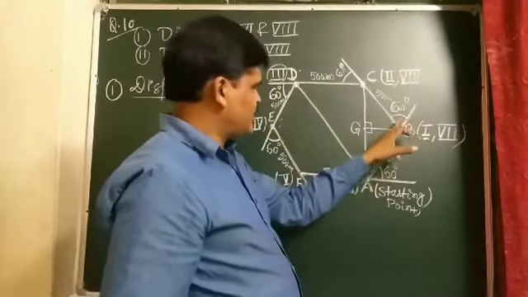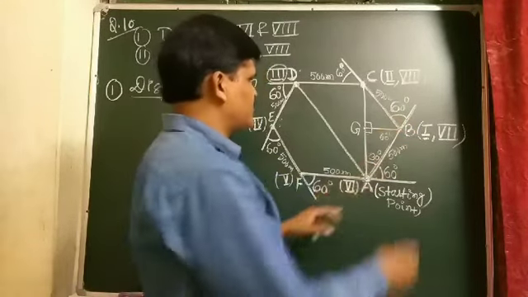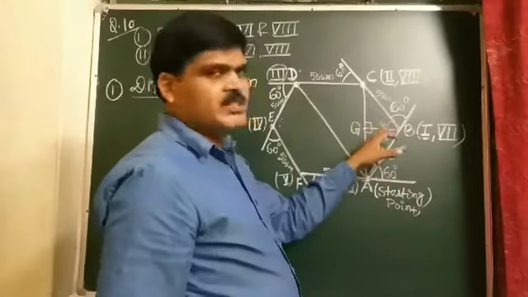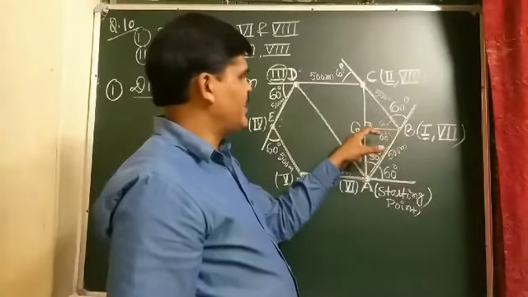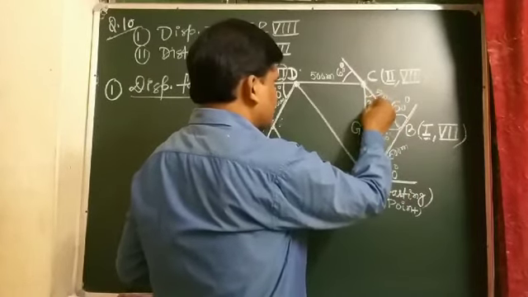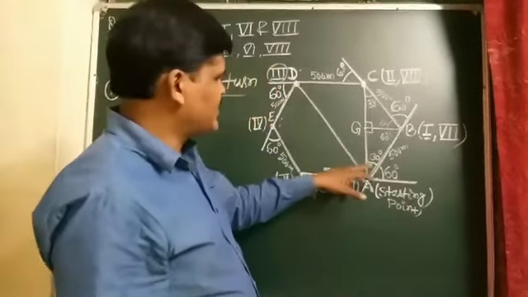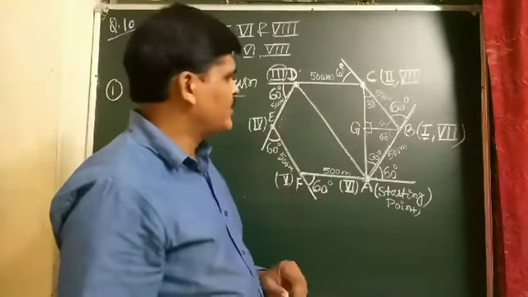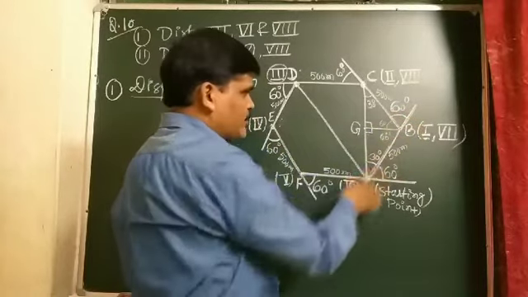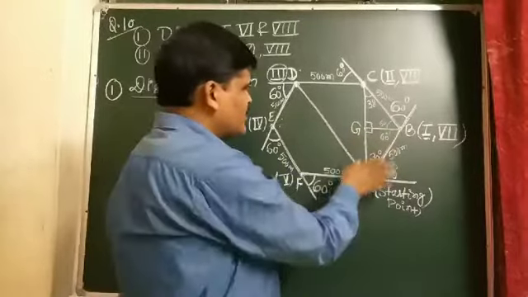And this is 180. This is 60, this is 60, so this will also be 60. And this will be 60 and this will be 90. So this angle, what is it? 30 degrees. No problem. So this angle is 30 and this angle is 30. So student, the total is 180, because it is a straight line: 60, 60, 60, 180.